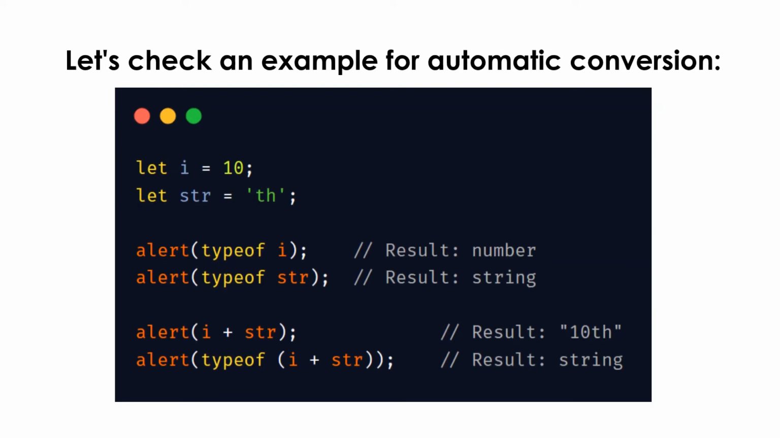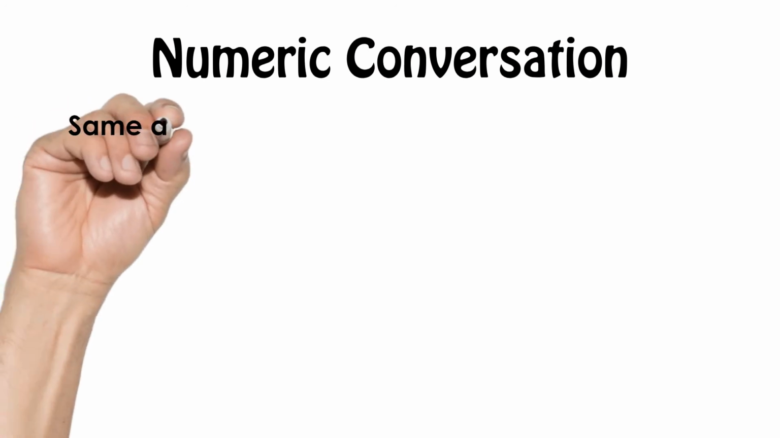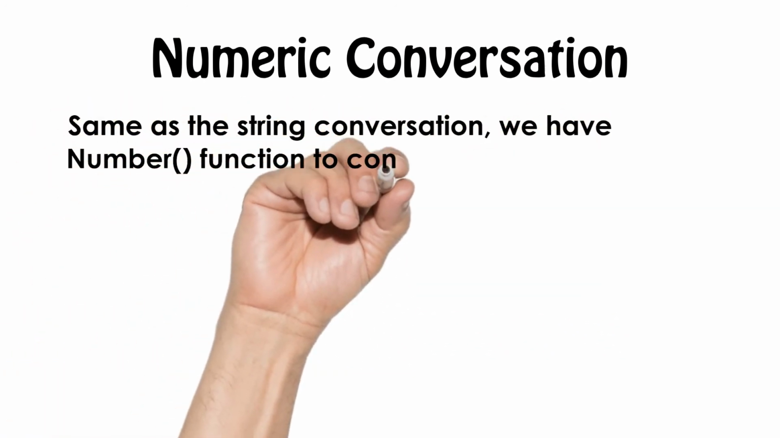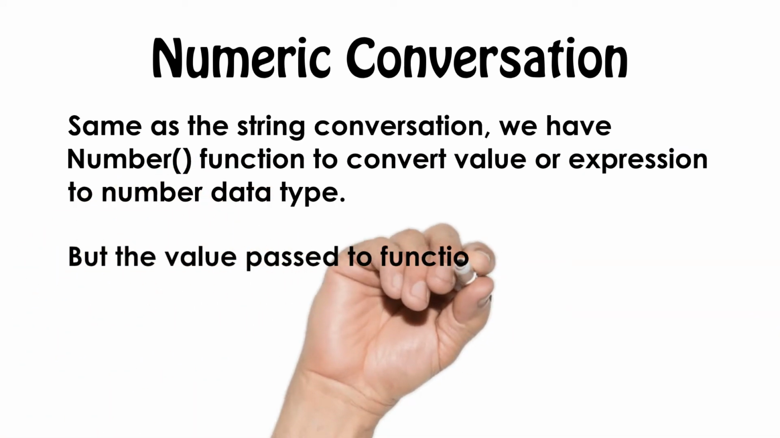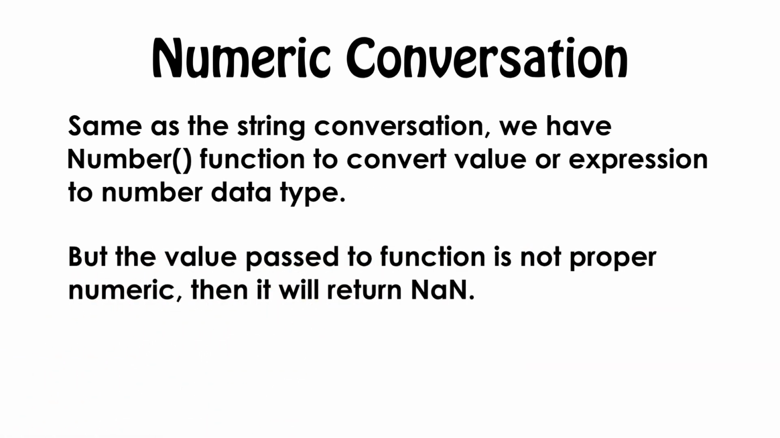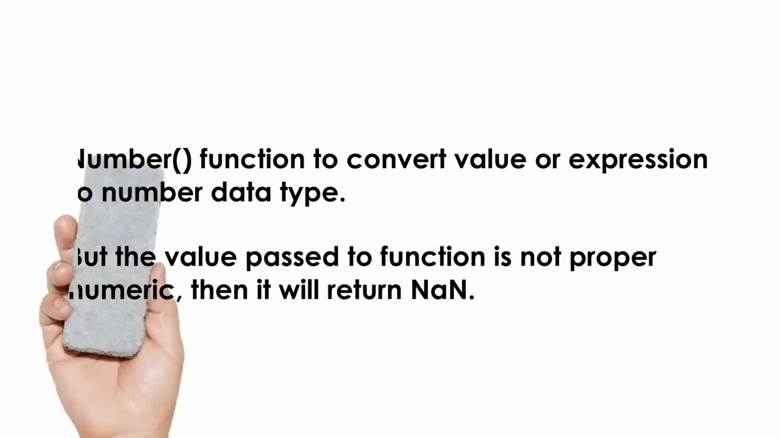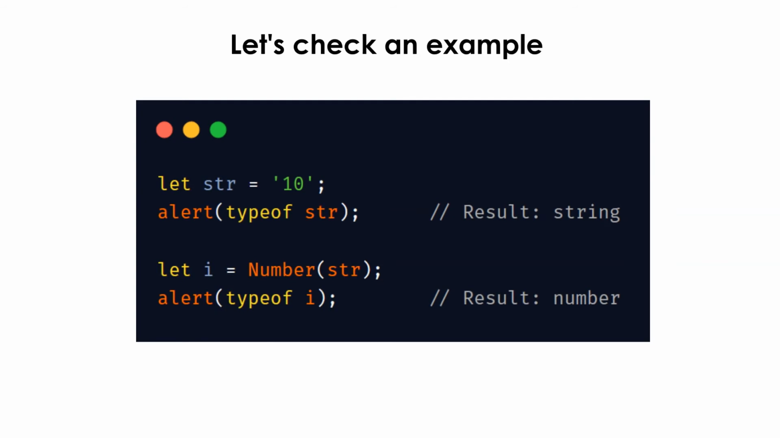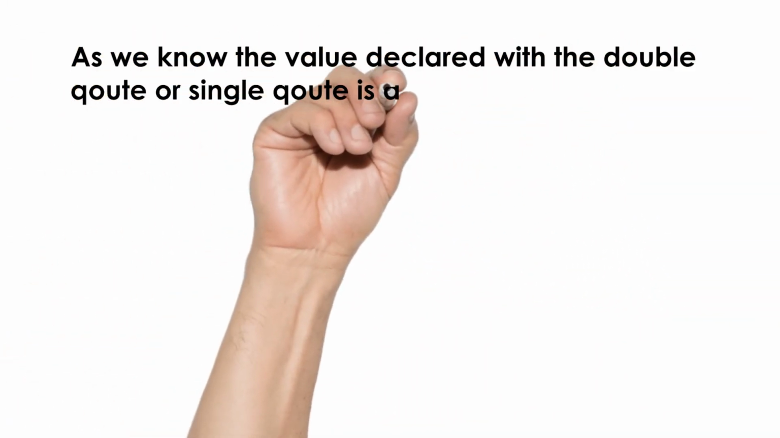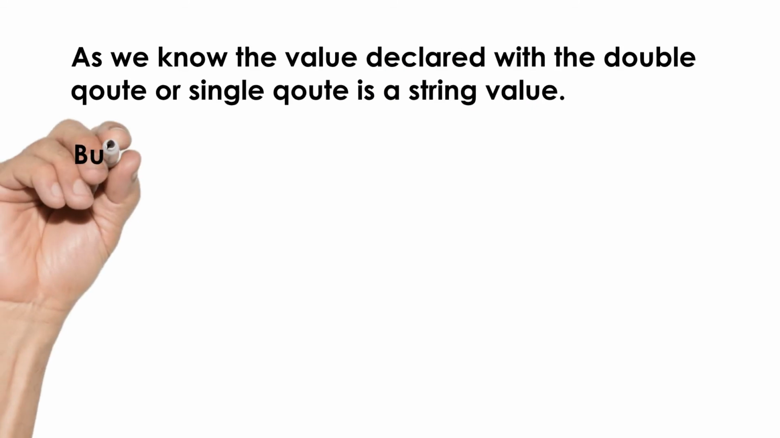Now move to number conversion. Same as string conversion, we have a Number function to convert a value to a number. Make sure you are passing a proper numeric value to the function, otherwise it will return not a number. This is the code for numeric conversion. We have declared one variable with a string value and converted it to a number. As we know, a value declared with single or double quotes is a string, but JavaScript converts it to a number when we try to perform mathematical operations on it.